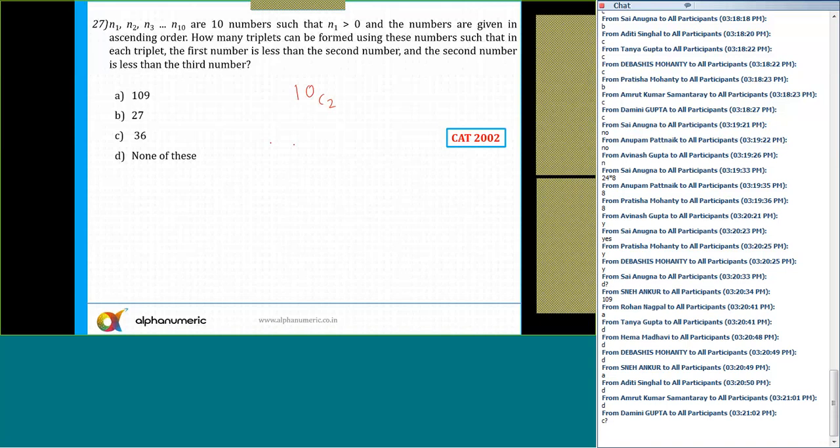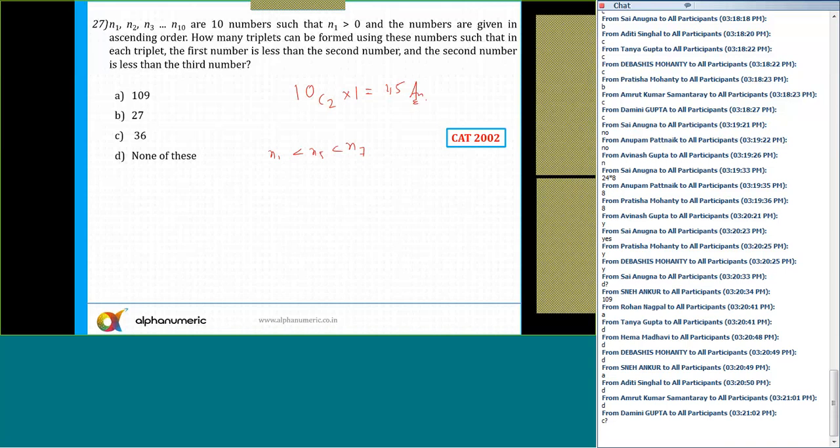It says first number, if I pick, let's say, n1 and n5 and n7, so there is only one possible order. So if I pick any numbers out of these 10 numbers, the number of arrangements will be only 1. So the answer is simply 10C2 into 1. And what is 10C2? 10 into 9 by 2, which is equal to 45. Isn't it? 10C2 equal to 45. So this is the answer.